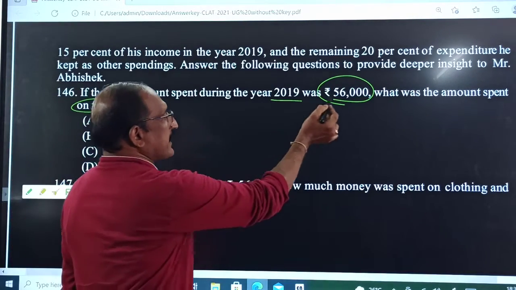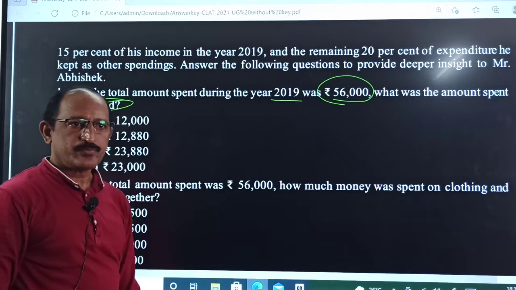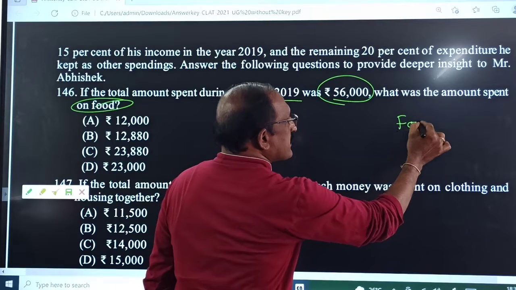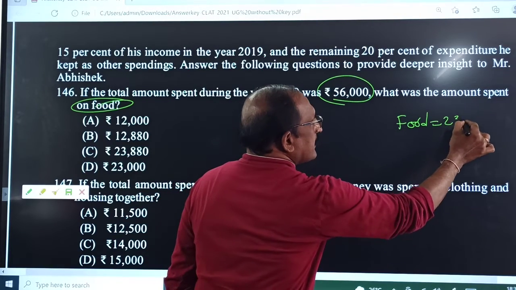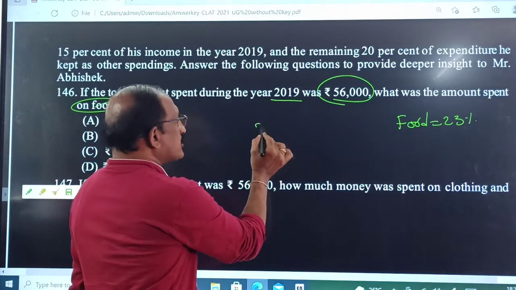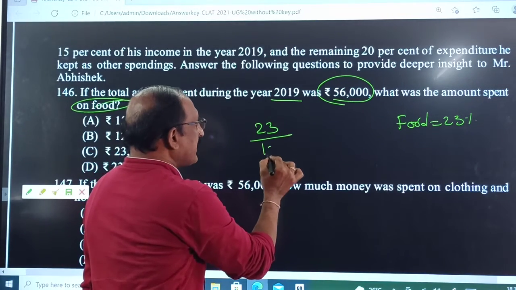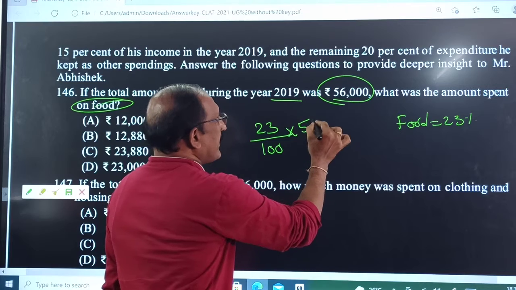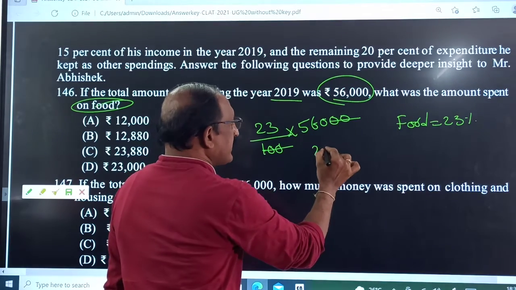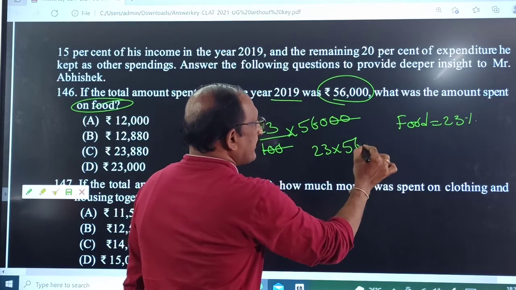Total expenses is given as 56,000. What is the food percentage? 23%, I think, correct? Yes. So 23% means by 100 into 56,000, two zeros cancel, then 23 into 560.